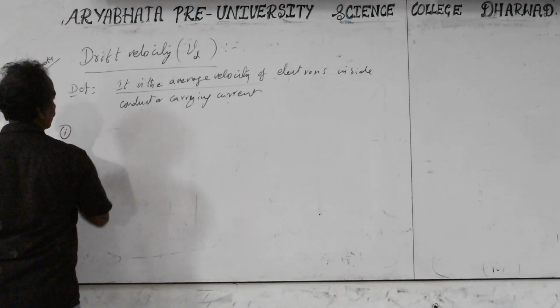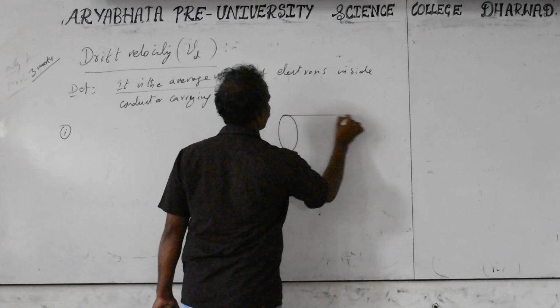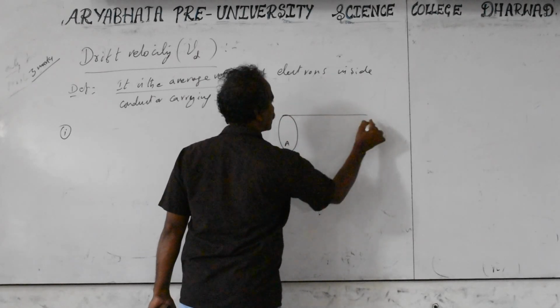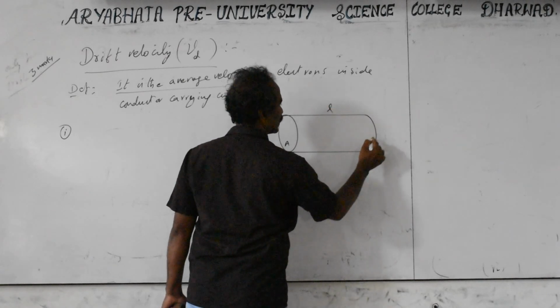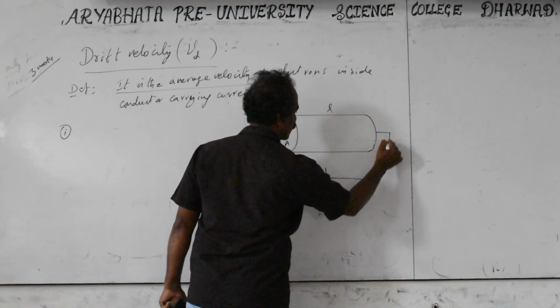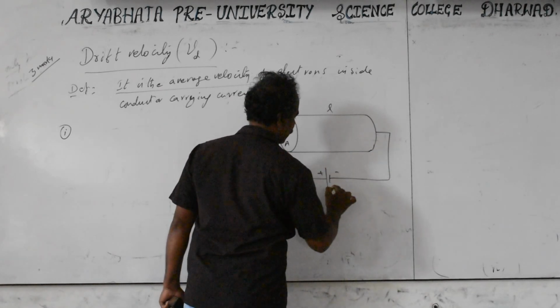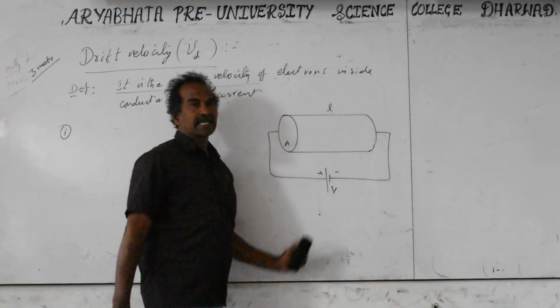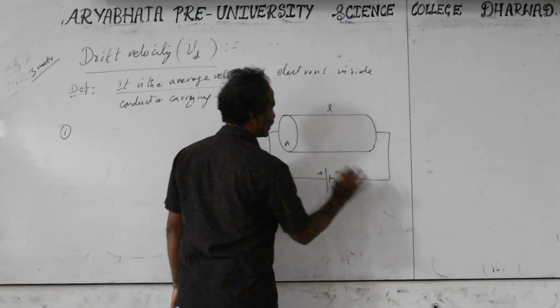We will take four points for this. We take a conductor of area of cross section A, length L, and connect it to a battery of potential difference V. What happens? This diagram is not required for the examination. I will give another diagram that is required. This one is only for explanation.